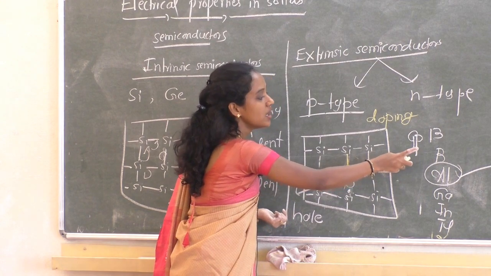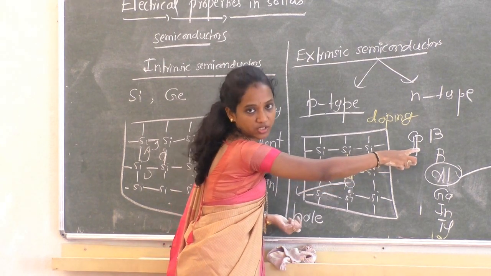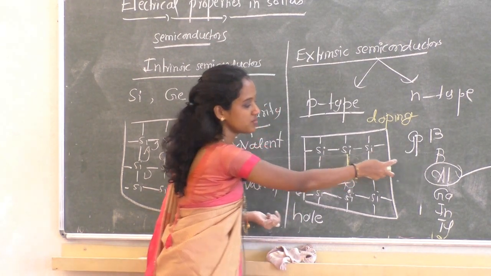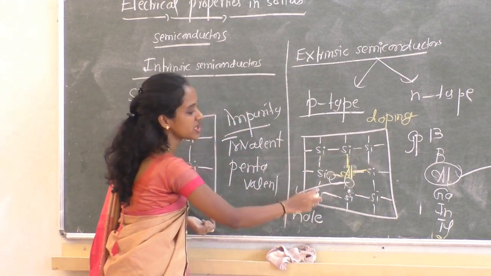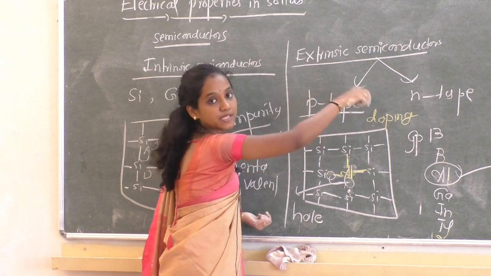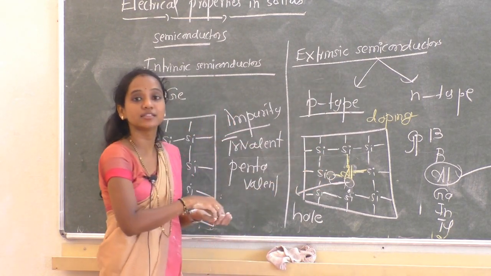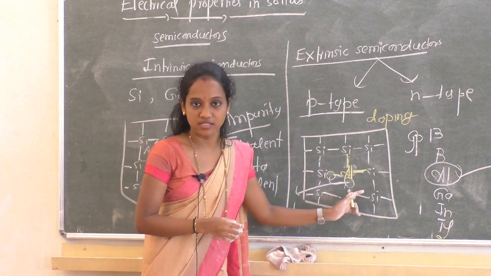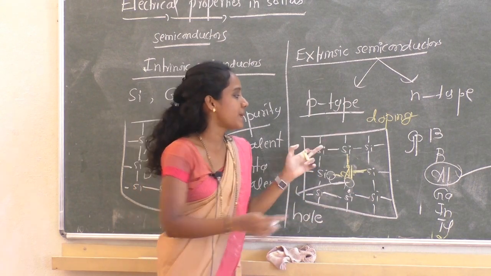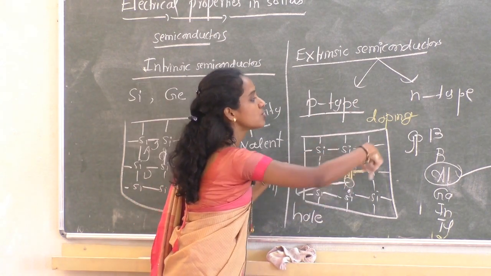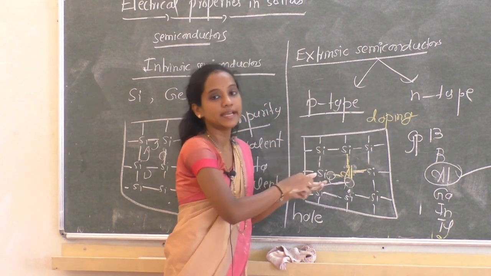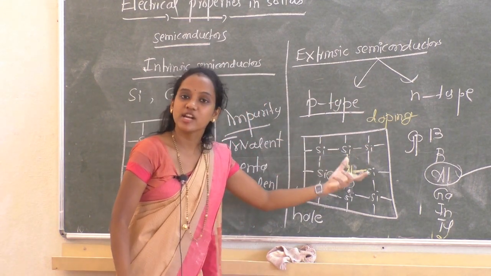Here we added electron deficient groups to an intrinsic semiconductor. So the type of semiconductor generated here is a p-type semiconductor, where holes are the majority carriers. Once we apply an electric field, these holes and electrons move towards the opposite ends of the electric plate, thereby generating